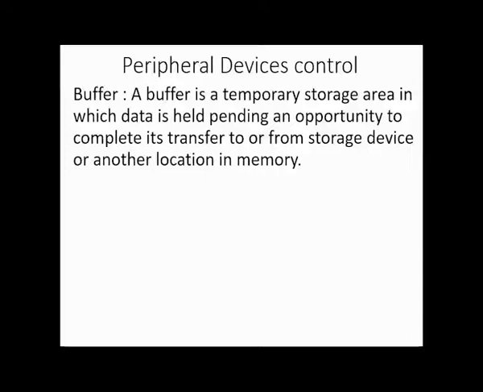The first question you always see in my question paper in computer science is: define or explain the following computer terms. Things like a buffer. What is a buffer? We know a buffer as a temporary storage area in which data is held pending an opportunity to complete its transfer to and from a storage device. So can you explain what is a buffer?